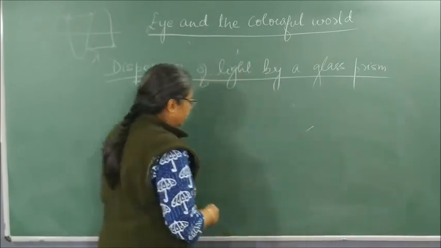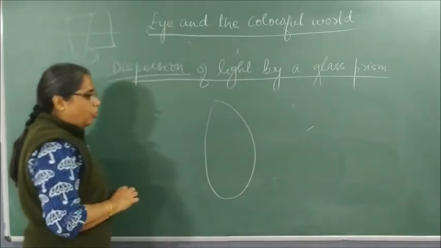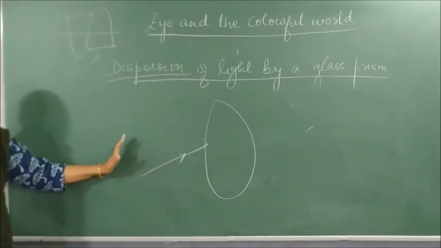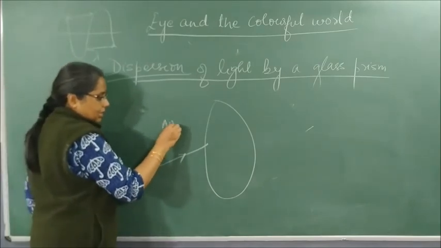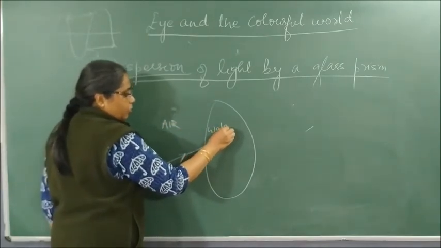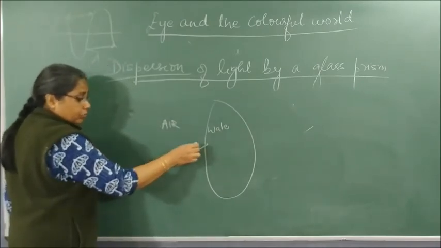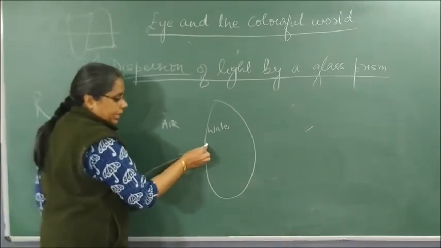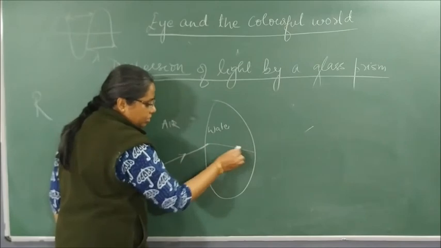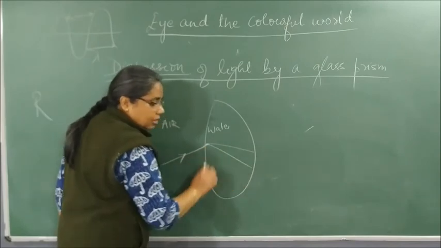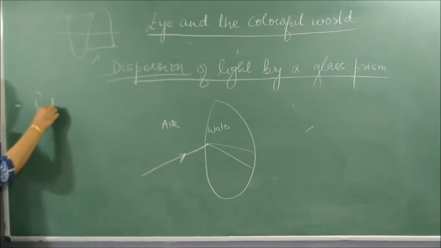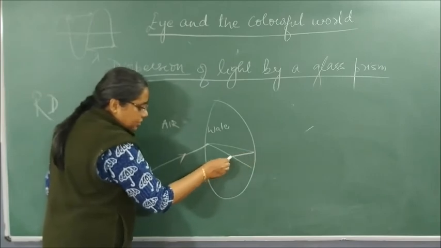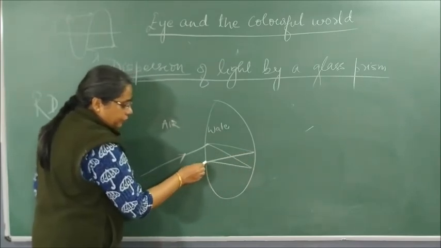So let us consider a water droplet like this. If this is our water droplet, you will find that the light enters the water droplet from air. So this is air, this is water. What takes place first? Air to water, refraction. After refraction, the light gets dispersed into 7 different colors. So there is what of light? Dispersion of light. Okay. Then from there it gets totally internally reflected.